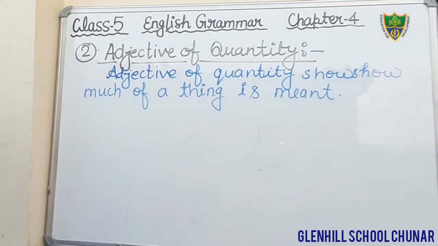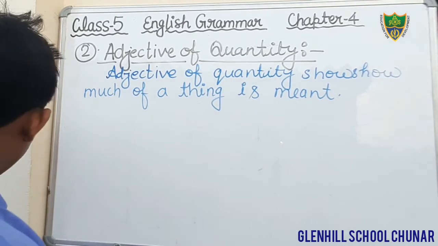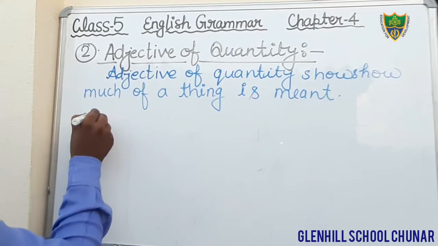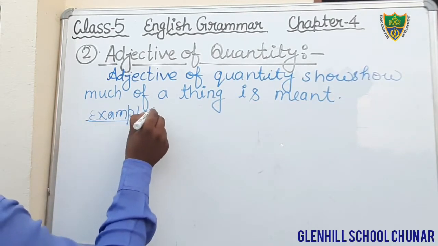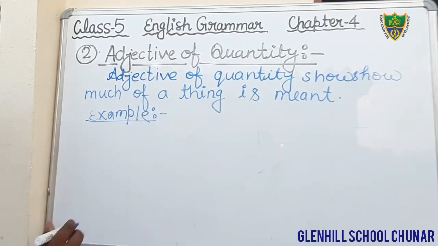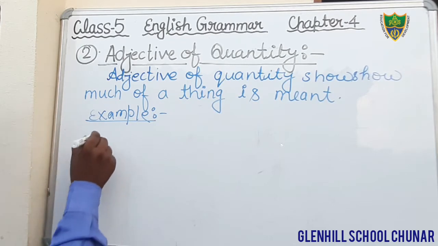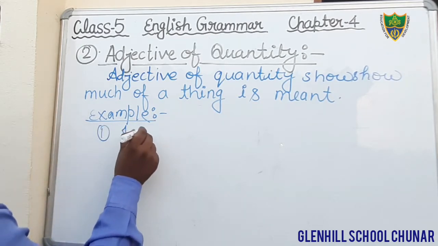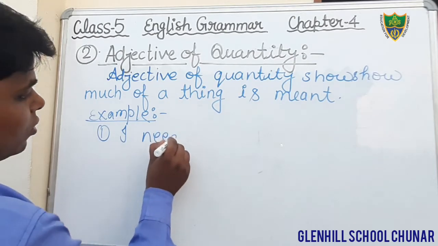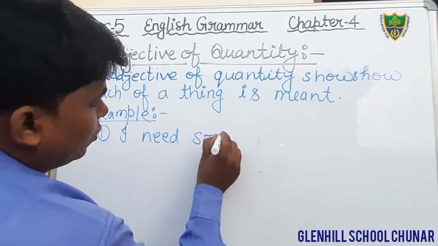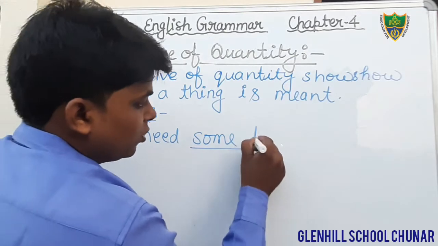Example, write down. Students, just put the heading example and write down the first example. I need some food. Can we count the food?